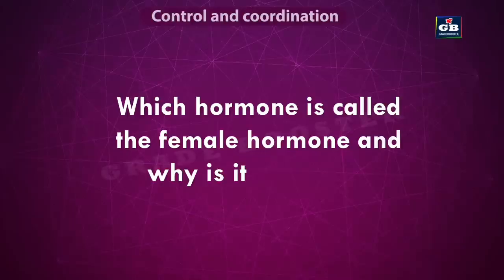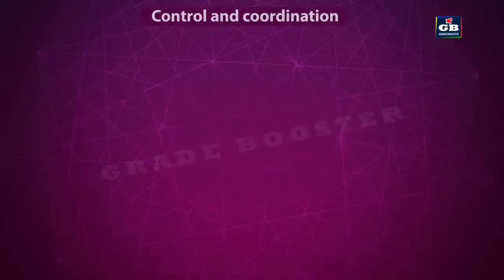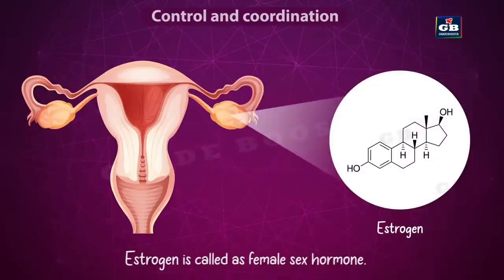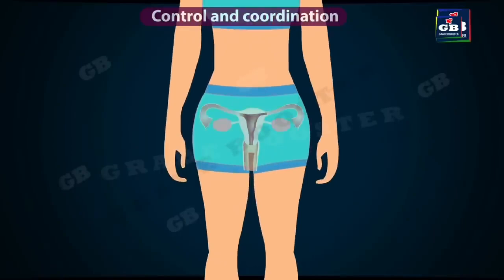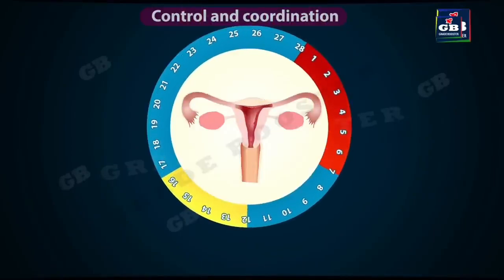Which hormone is called female sex hormone and why is it called so? Estrogen is called the female sex hormone. It is called so because it helps in the development of secondary sexual characters in females like development of breasts, beginning of menstruation, development of ovaries, etc.